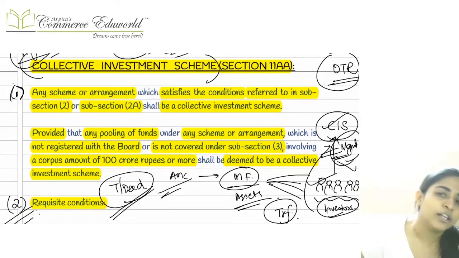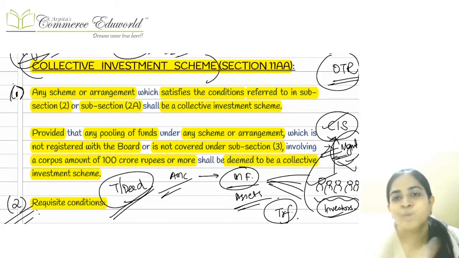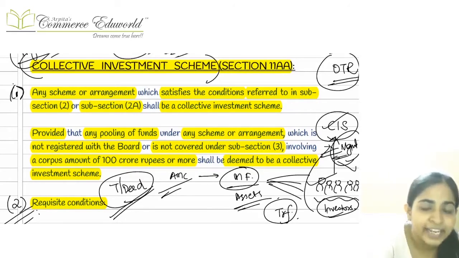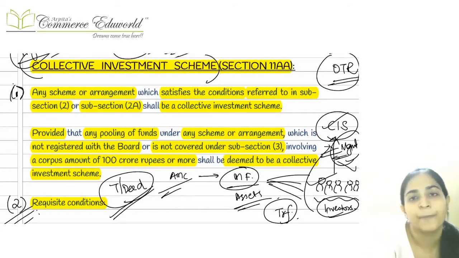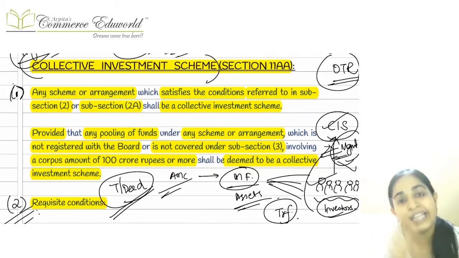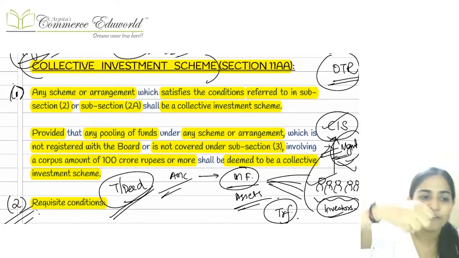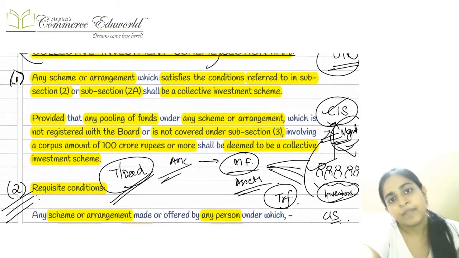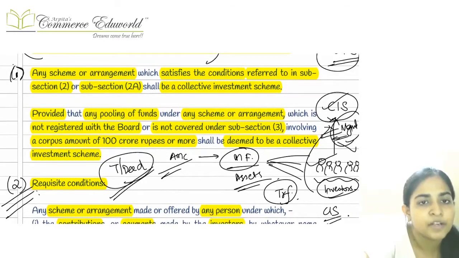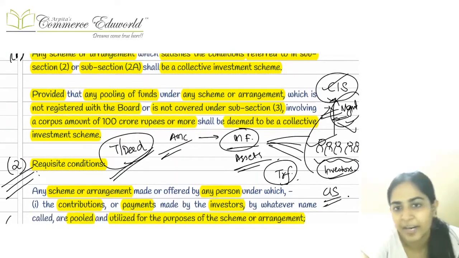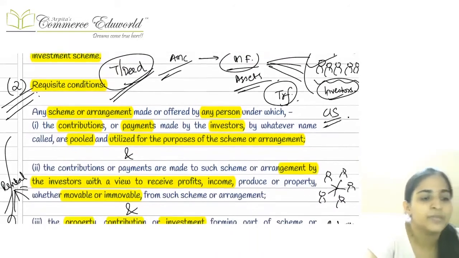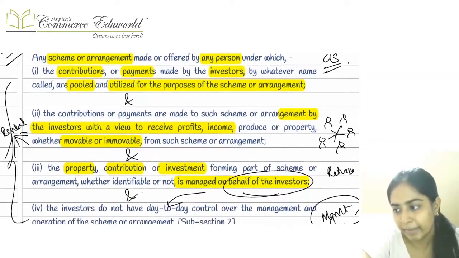Okay, if you are not falling in 2, if you are not falling in 2A, if you are not falling in 3, then in that case, if you have a corpus of more than or equal to 100 crore, you will be deemed to be a collective investment scheme, and you will be by default regulated by the SEBI. Earlier, some years back, collective investment scheme was not regulated by the SEBI, but now it is regulated by the SEBI.